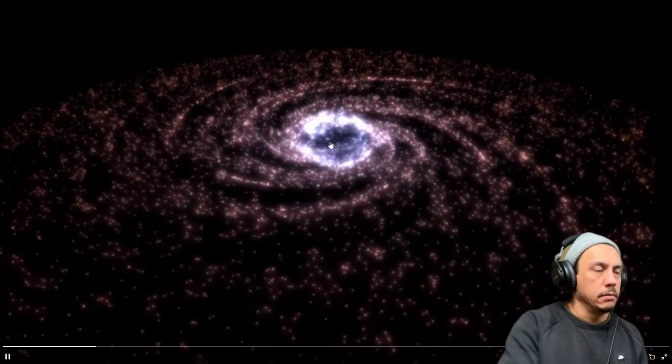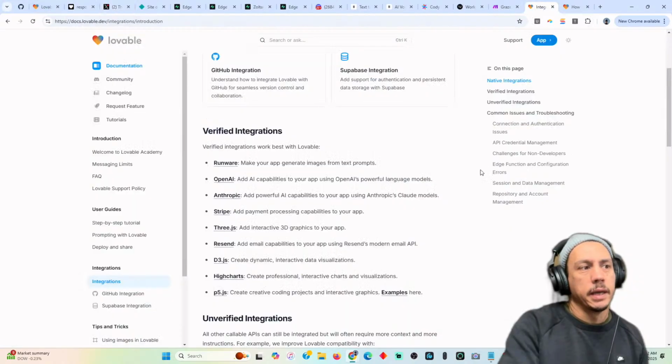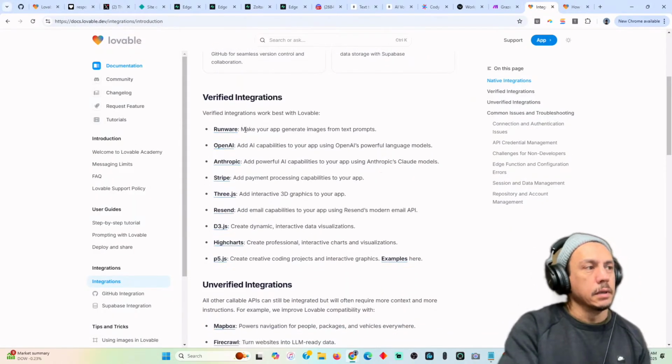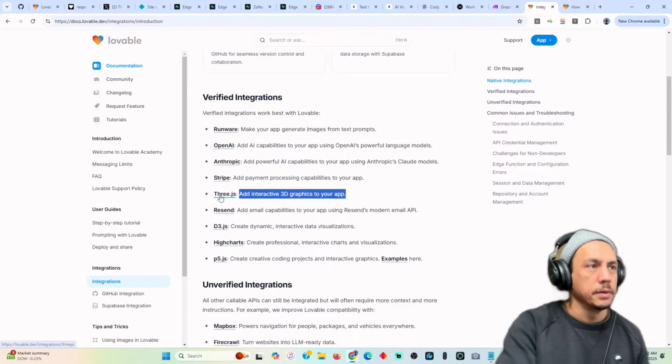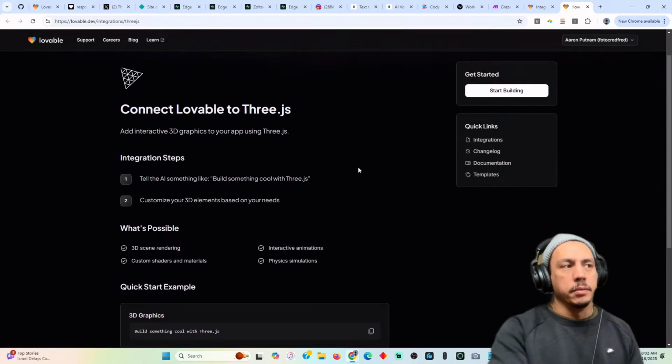If we look at some of the integrations, if we go to Lovable and talk about integrations, there are several verified integrations: Runware, OpenAI, Anthropic, Stripe, and then Three.js. Add interactive 3D graphics to your app, Three.js, right? And here's the page that it connects to. Connect Lovable to Three.js.